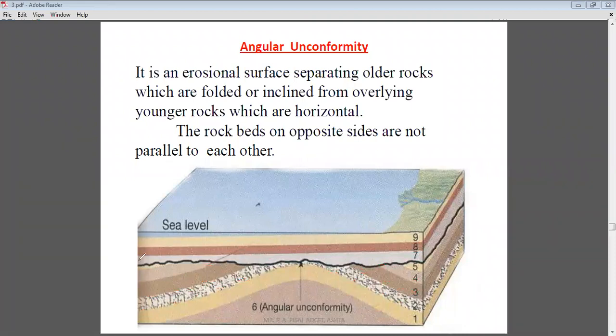So this is the line of unconformity, and these are the older rocks which make the angle here. Because of this angle, it is considered an angular unconformity.